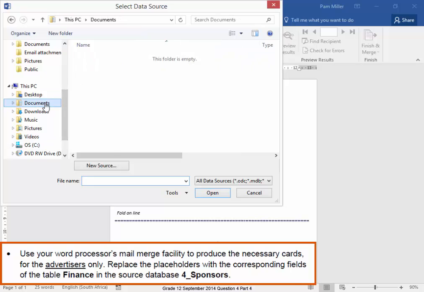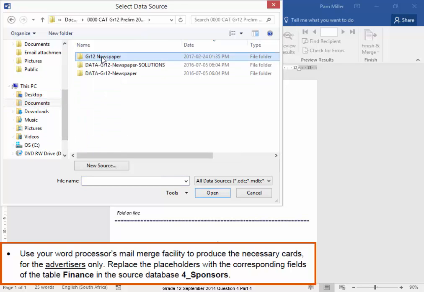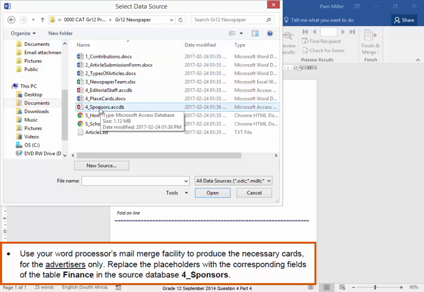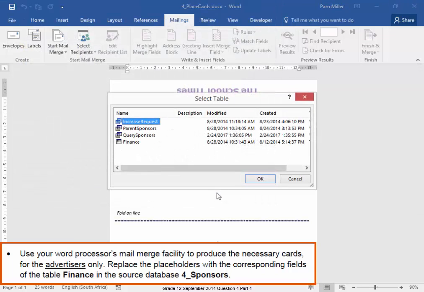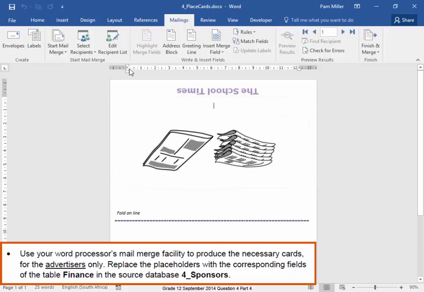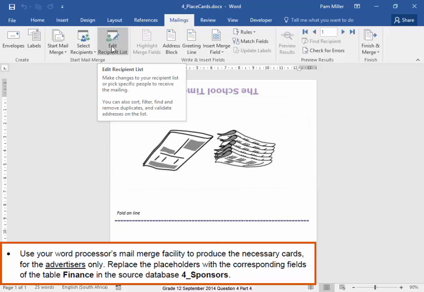It's in the file sponsors, that database file. Okay, well, the list that I'm going to be using is from the table finance. But I'm not going to send that, I'm not going to use everybody.